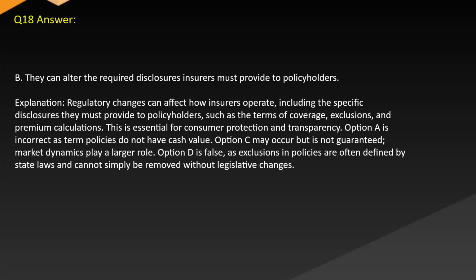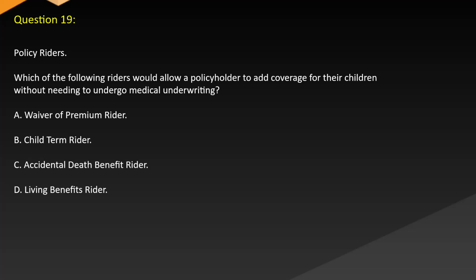Option A is incorrect as term policies do not have cash value. Option C may occur but is not guaranteed, and market dynamics play a larger role. Option D is false as exclusions in policies are often defined by state laws and cannot simply be removed without legislative changes.